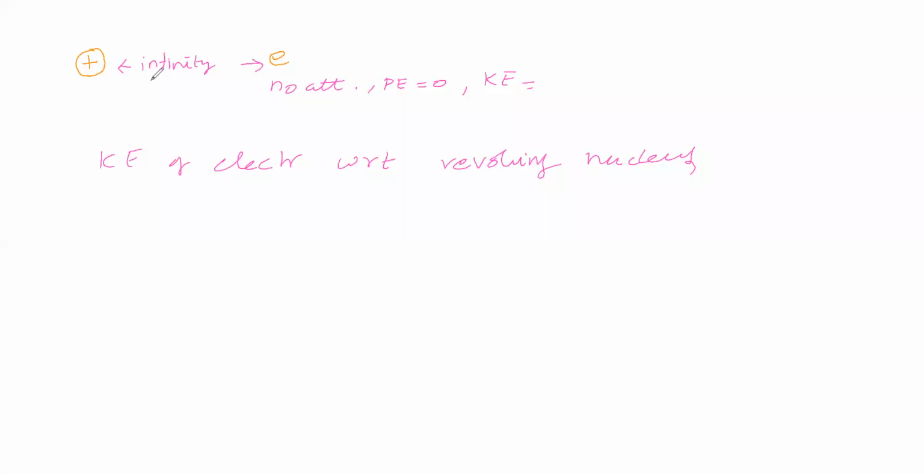When the distance is infinity, there is no attraction, therefore the electron is not revolving around the nucleus.